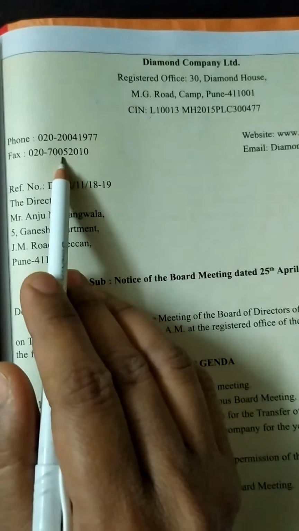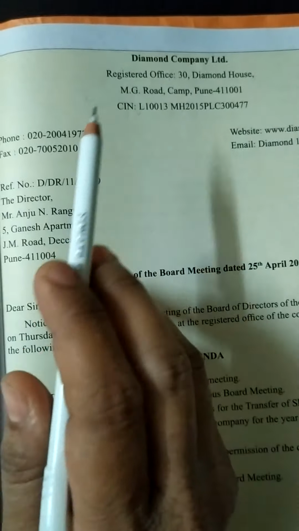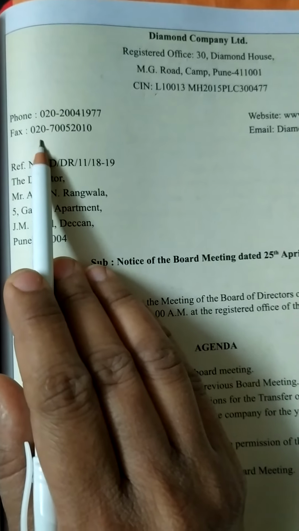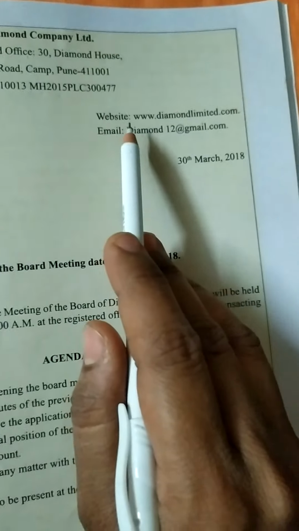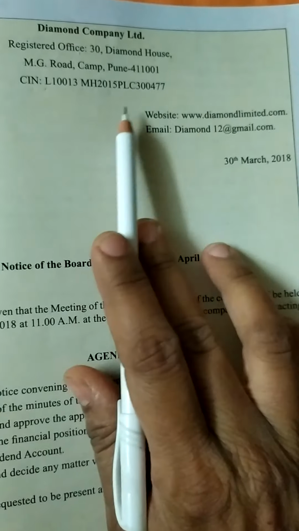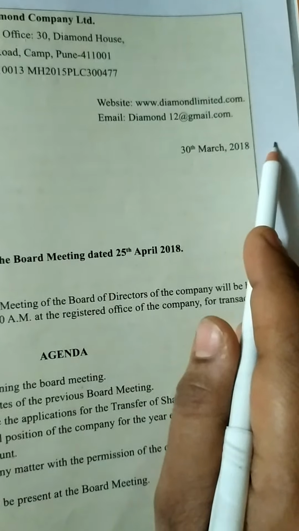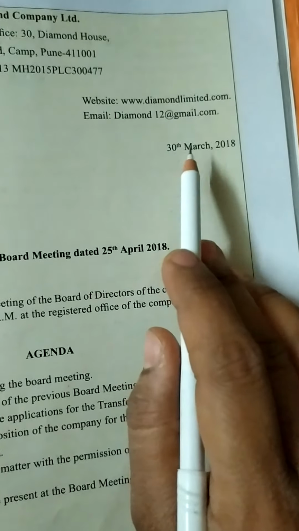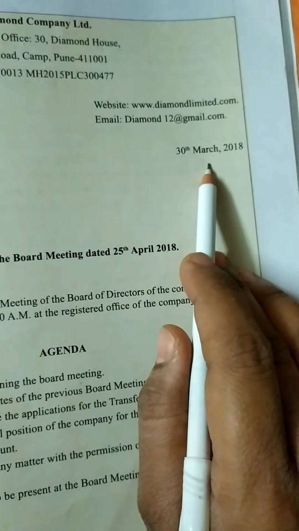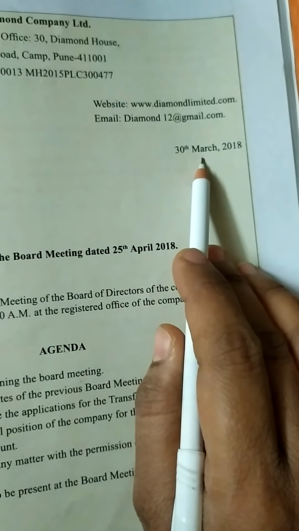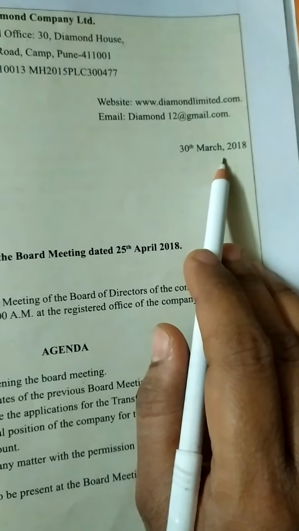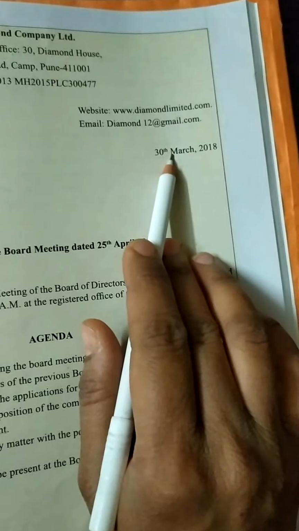You can write this phone number, fax number, website, email, and name of the company the same in every letter. So below the phone number you will write the fax number. Then afterwards the website, then email, and after completing this part you will see the date. The date will change. Remember students, you will not write a year after 2021. That means you will include only those years which are under 2020, not beyond that. Then you will write the date.